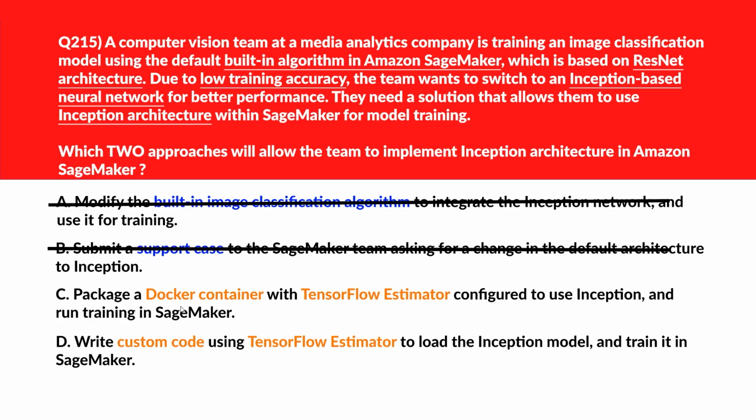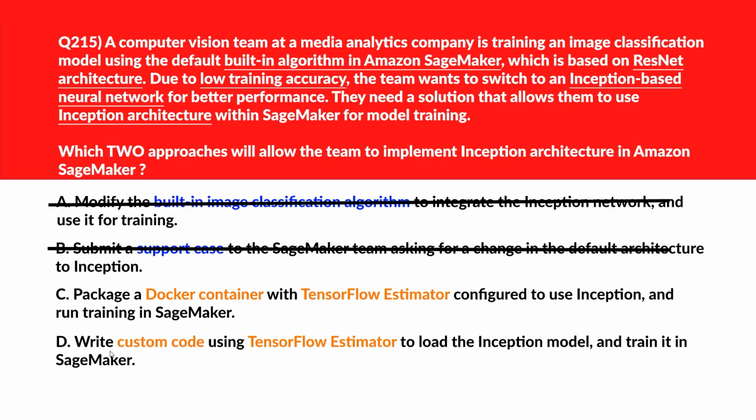Option C says package a Docker container with TensorFlow estimator configured to use inception and run training in SageMaker. Docker container with TensorFlow estimator allows full control over model architecture and training logic. Let's park it.